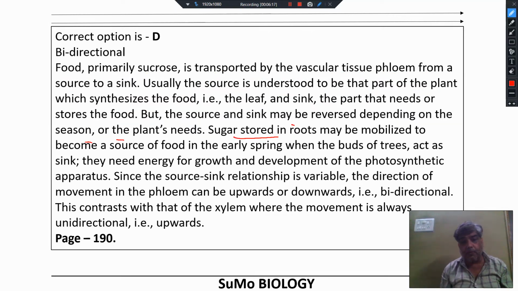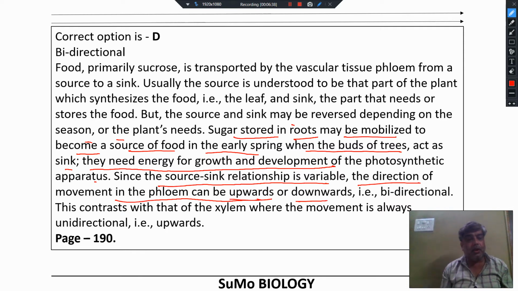Sugar stored in roots may be mobilized to become a source of food in the early spring when the buds of trees act as sink. They need energy for growth and development of photosynthetic apparatus. Since the source-sink relationship is variable, the direction of movement in the phloem can also be of two types, upward or downward, depending upon the need of the hour.